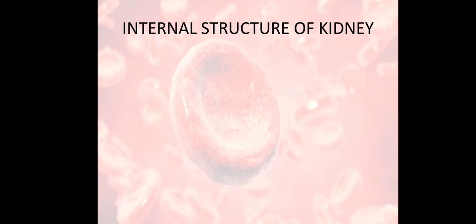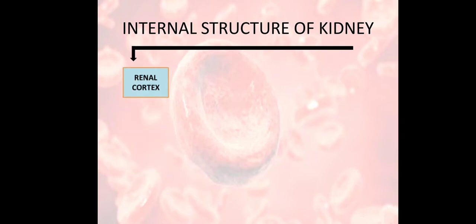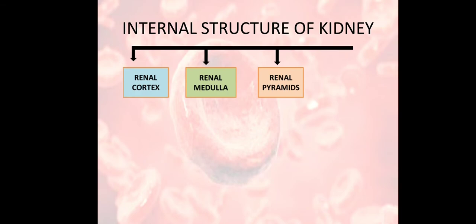Now we are talking about the internal structure of kidneys. In the internal structure of the kidneys, we will study renal cortex. It is the outer region of the kidney. Renal medulla is the middle region of the kidney. Renal pyramids are present inside the renal medulla. And at the end, there is a renal pelvis.